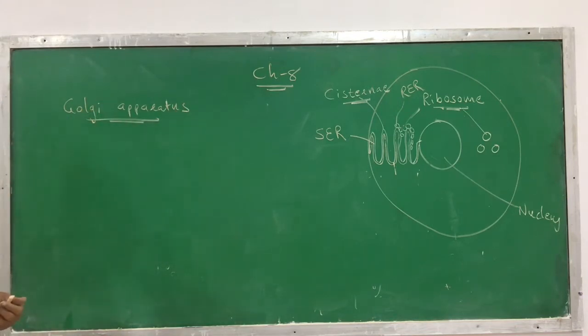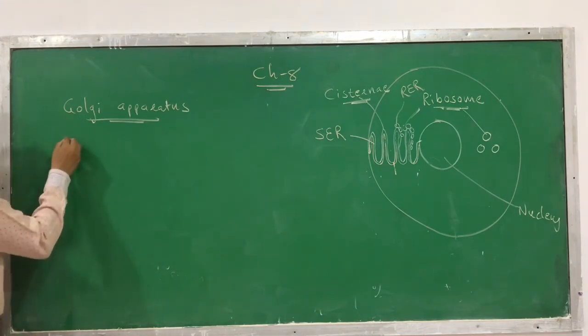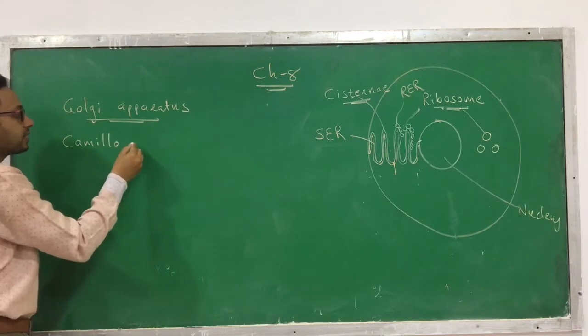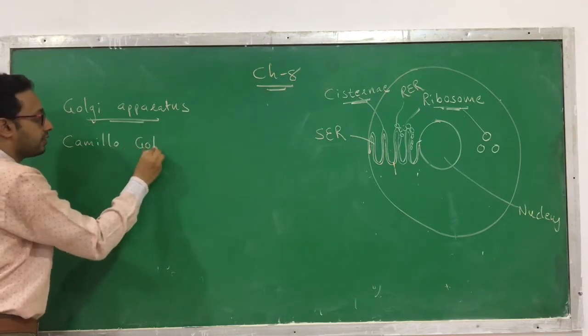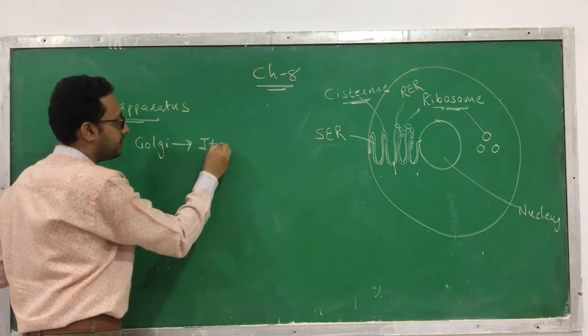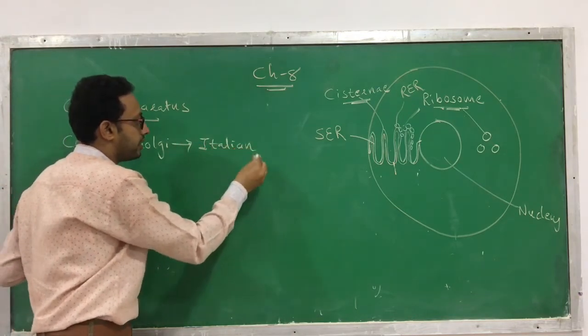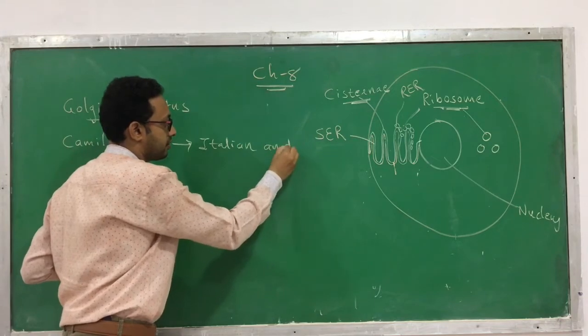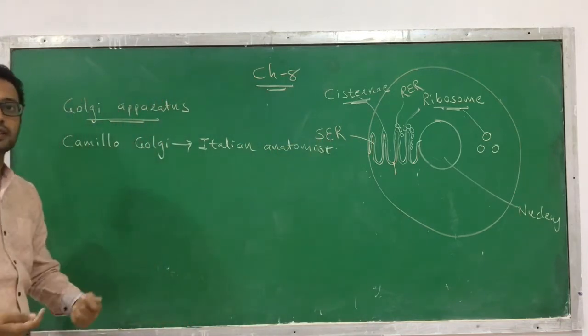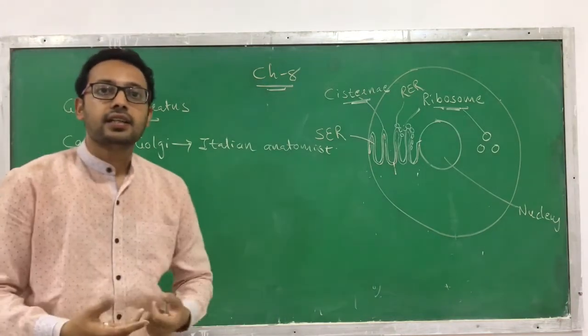What is a Golgi apparatus and how did it get its name? This Golgi apparatus was discovered by the Italian anatomist Camillo Golgi. Anatomist means a person or scientist who is specialized in internal structure.